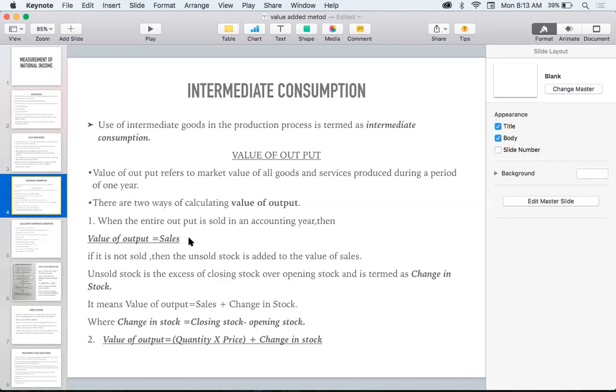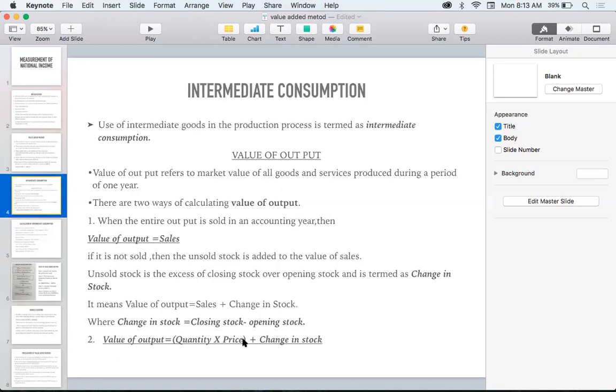So is it clear? The first way of calculating the value of output: value of output equals sales. And in the second case, value of output equals quantity into price plus change in stock. That means, for example, the value of one shoe is 500 rupees. Like that, he has produced 1,000 shoes. So quantity into price, that means 1,000 into 500, plus if any stock is there without being sold, that will also be added. Then we get the value of output.